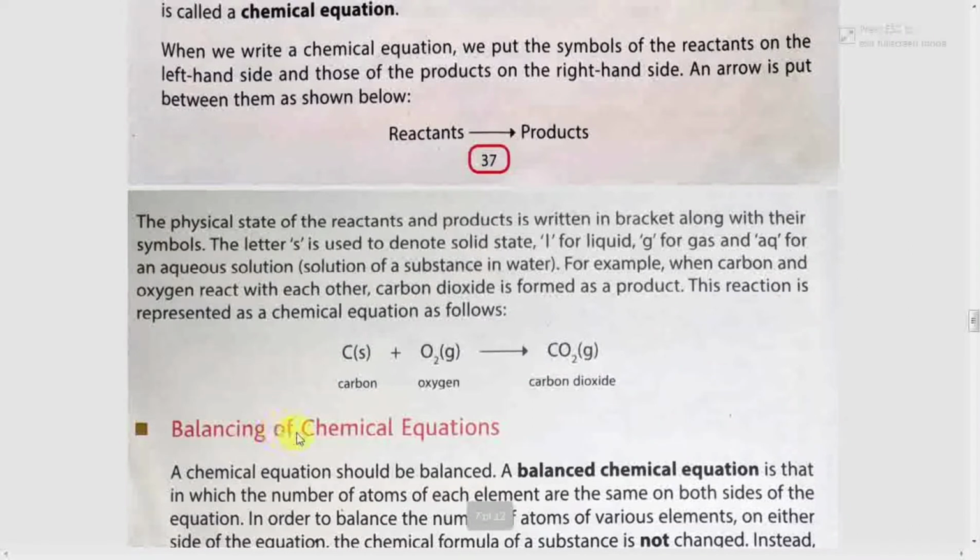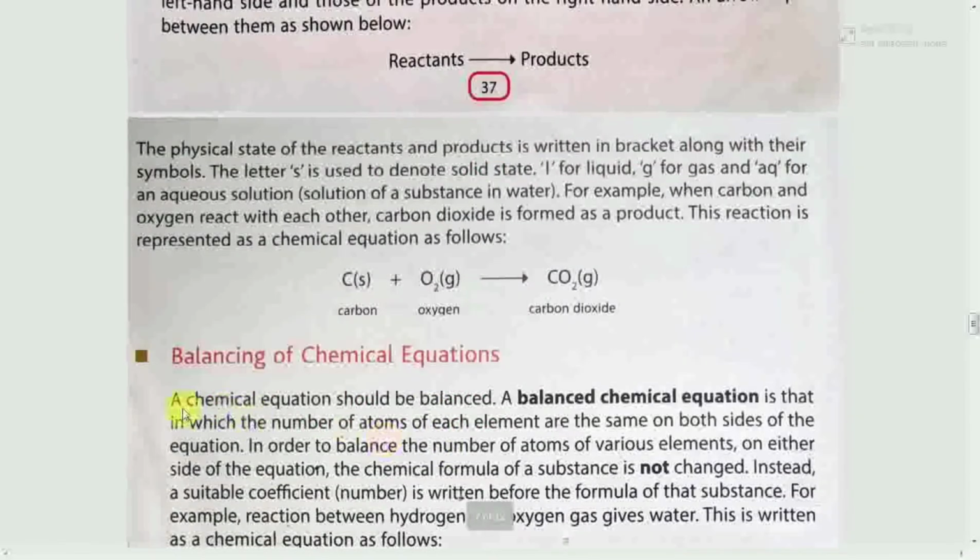Next is balancing of chemical equations. A chemical equation should be balanced. A balanced chemical equation is one in which the number of atoms of each element is the same on both sides of the equation. In order to balance the number of atoms of various elements on either side of the equation, the chemical formula of a substance is not changed. Instead, a suitable coefficient number is written before the formula of that substance.